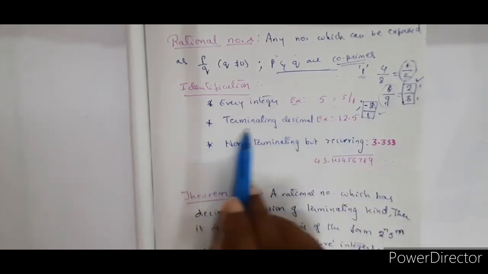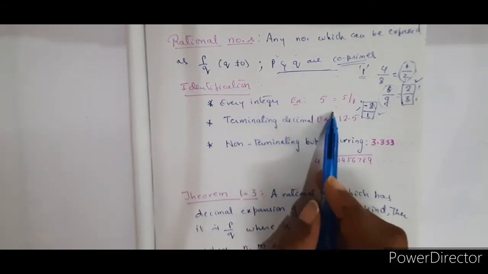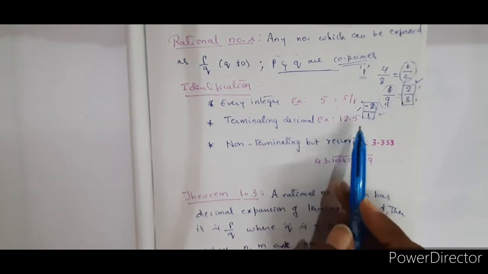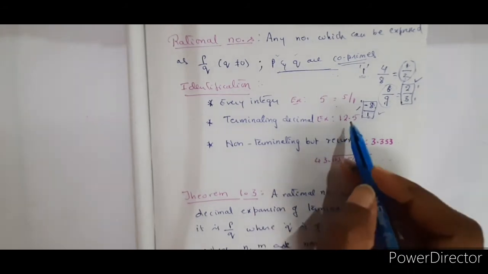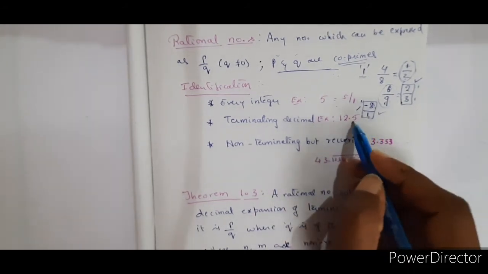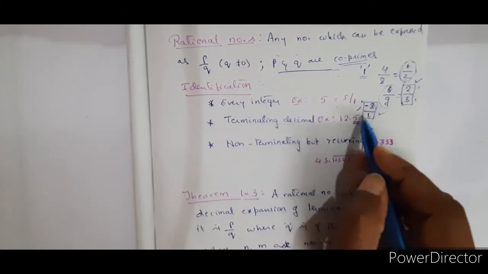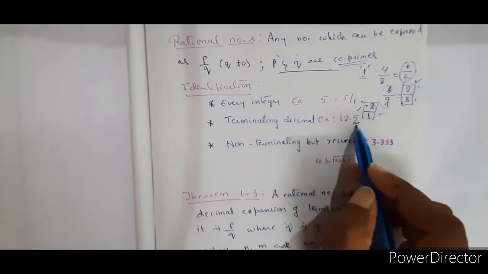Right? Now, terminating decimals. Suppose whatever number you have taken is a decimal number. Whether it is a rational number or not, how do you identify? See, observe the decimal number. If you have a terminating decimal, that means after the decimal point, after certain digits, it ends there itself. Then that is called terminating.